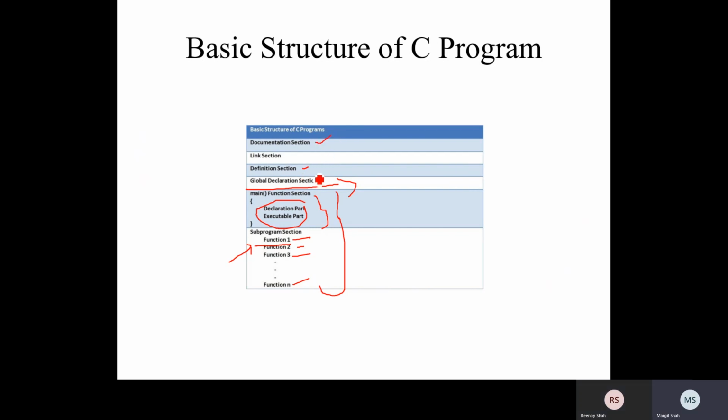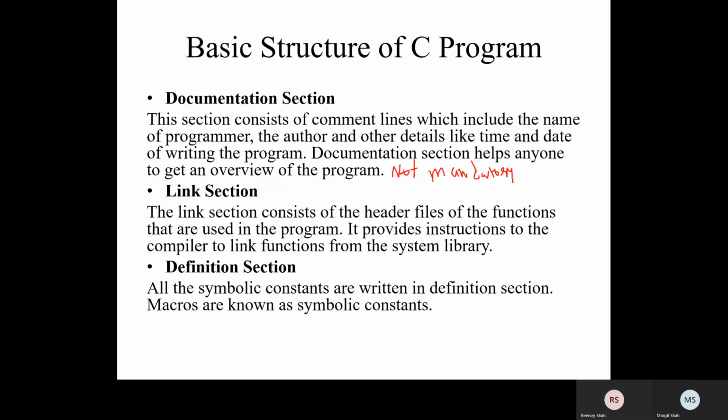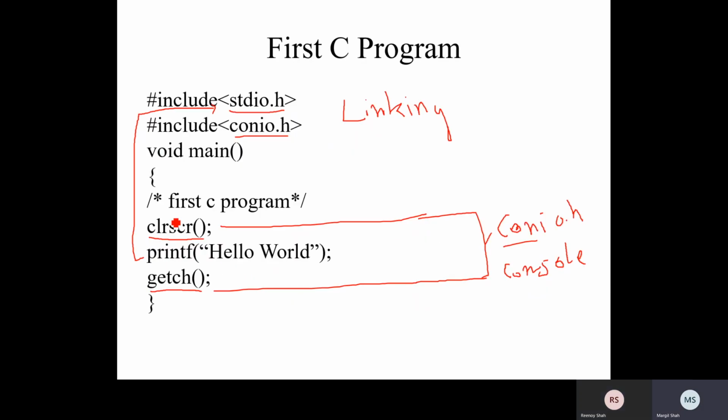The documentation section is totally optional. The definition section is optional because if there are other functions, like function 1 to function n, we need to define function 1 over here. Right now there are no other functions other than main, so nothing to define. A global variable is also not required, so the global declaration is also not there.